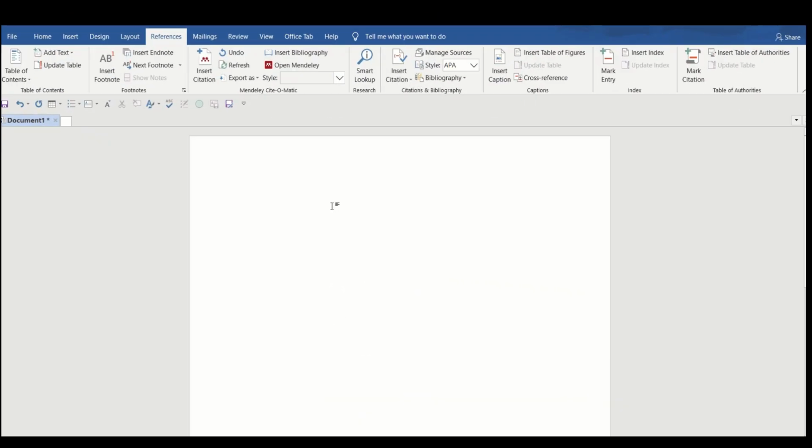Good morning. Let's go through the process of Mendeley in-text citation and Mendeley bibliography generation. This is Microsoft Word, and I want to show you how to do in-text citation from Mendeley. So let me write some sentences. Suppose I am writing something like this.